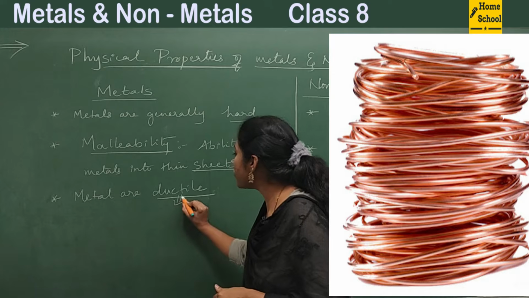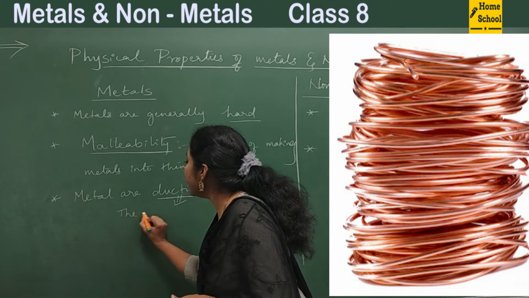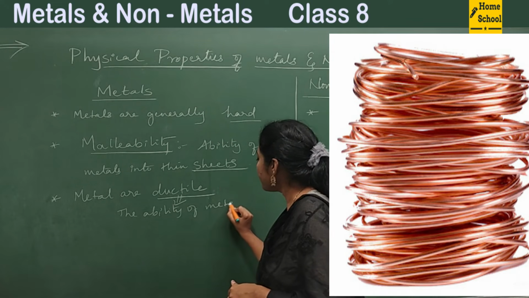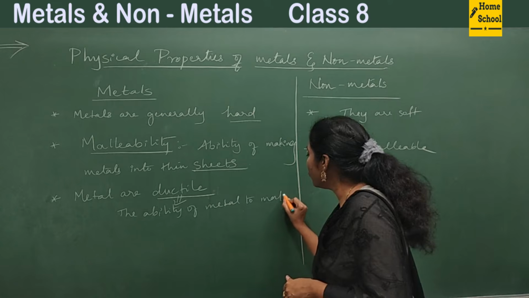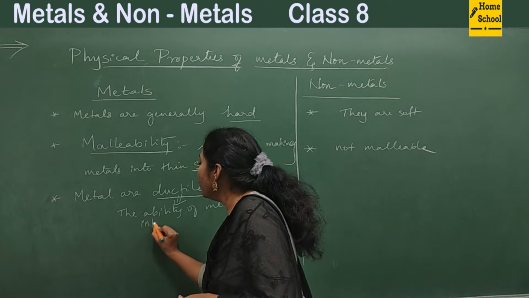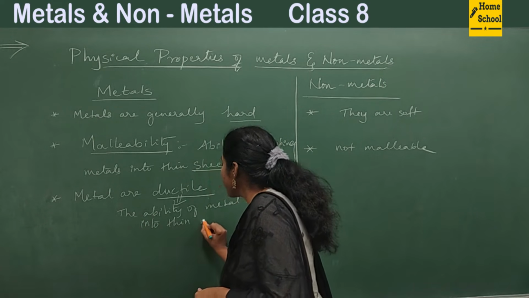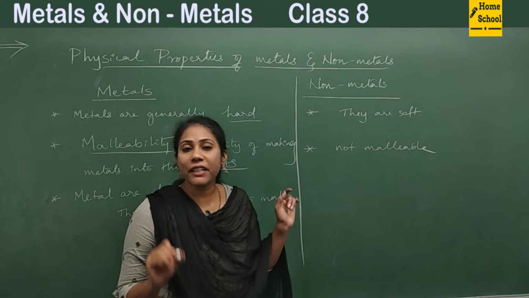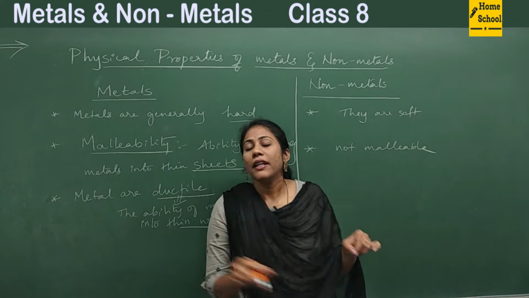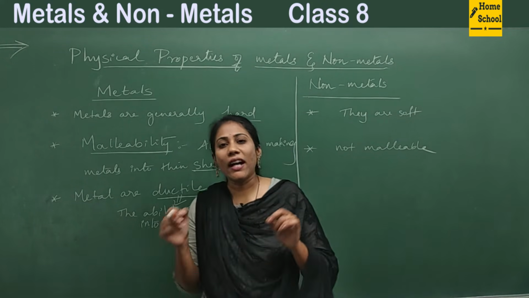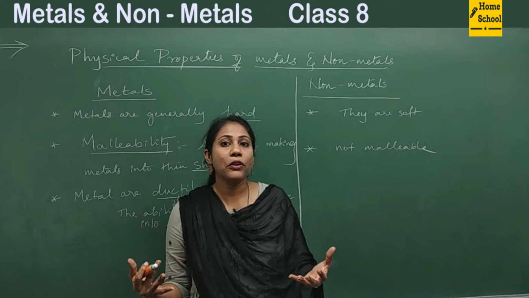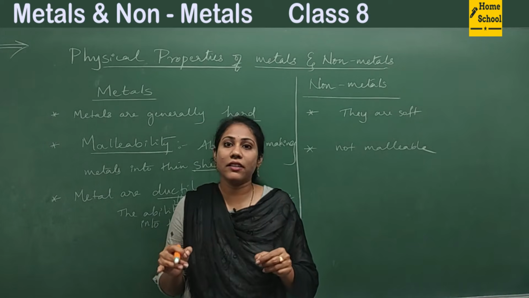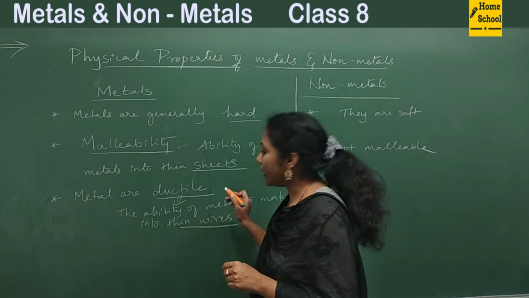I'm writing the definition of ductility: the ability of metal to be made into thin wires is called ductility. You can observe the pictures: thin wires of copper, thin wires of silver, thin wires of gold are possible. So hard metal can be made into thin wires. This property is called ductility.